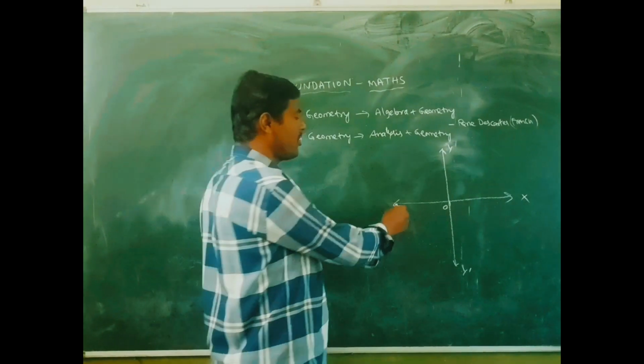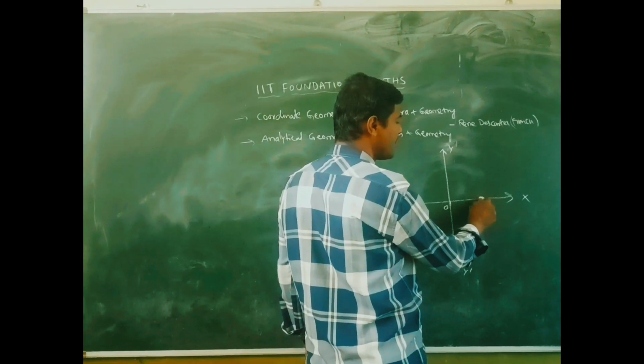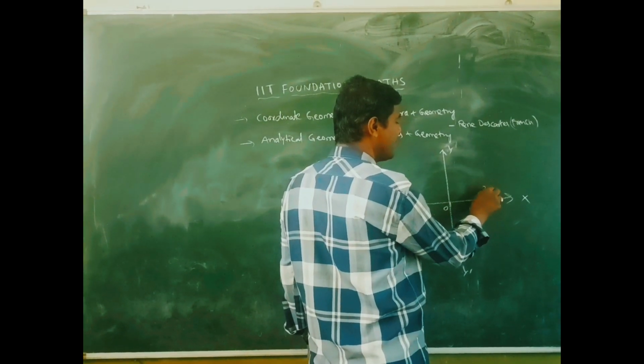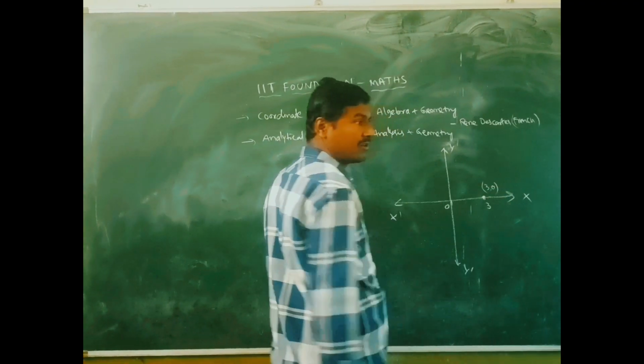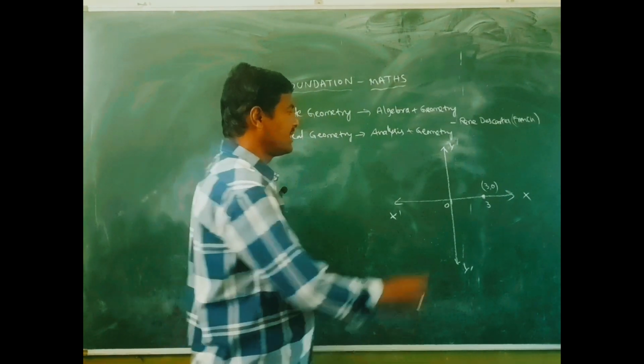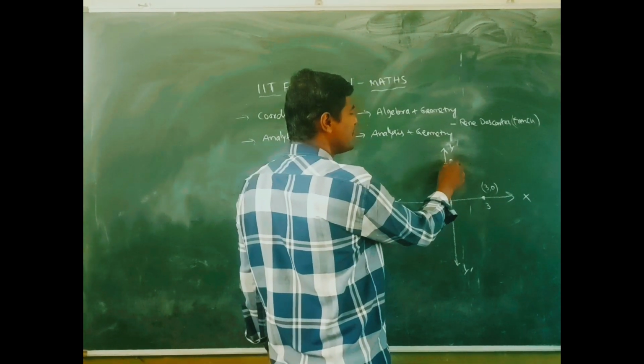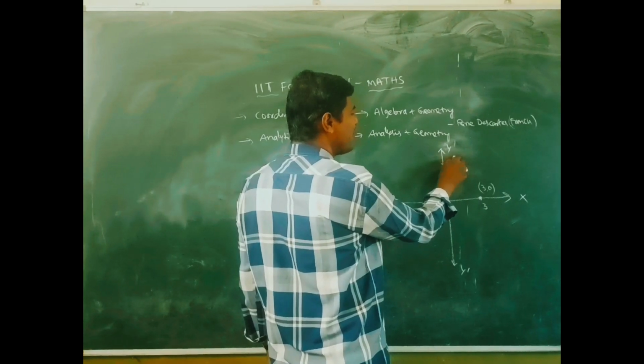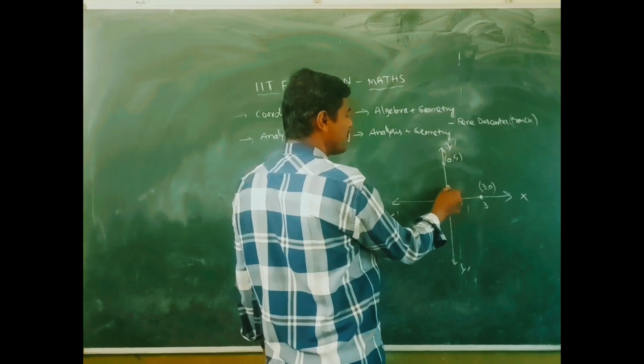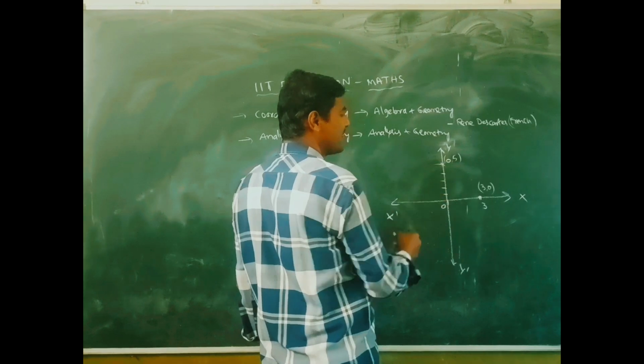We can take any point on the x-axis. Suppose this is 3, we can write it as 3, 0. Here we can take another point, 5, 0. This is 1, 2, 3, 4, 5, like that.